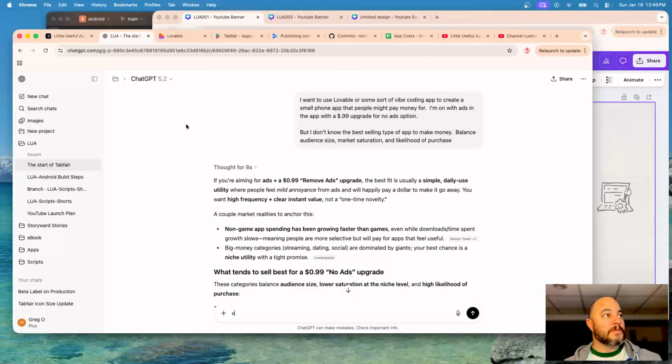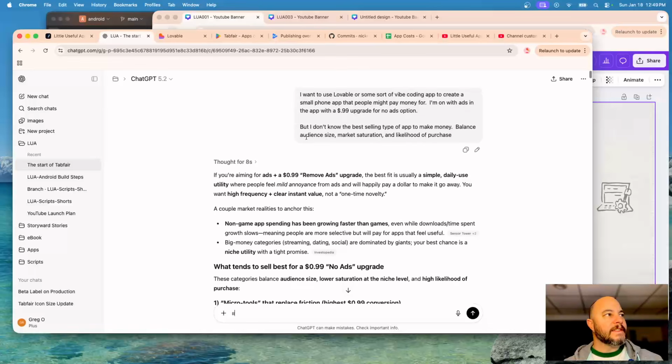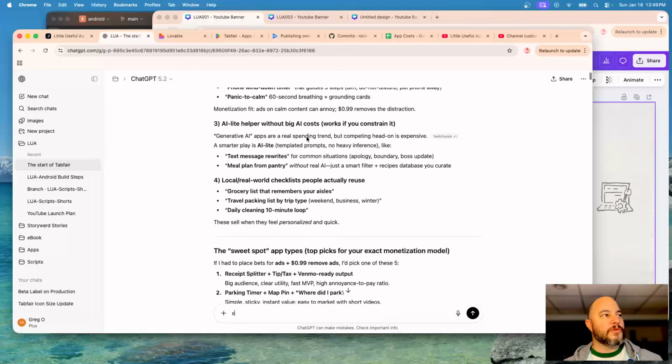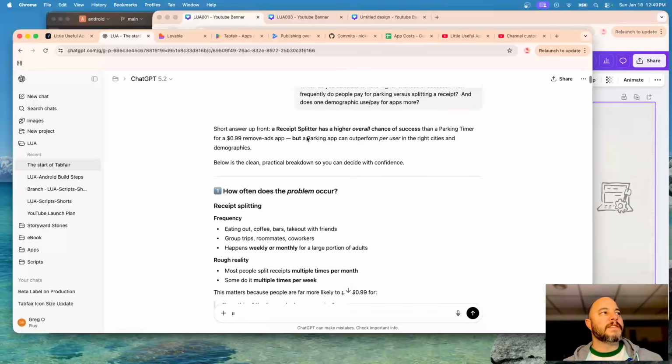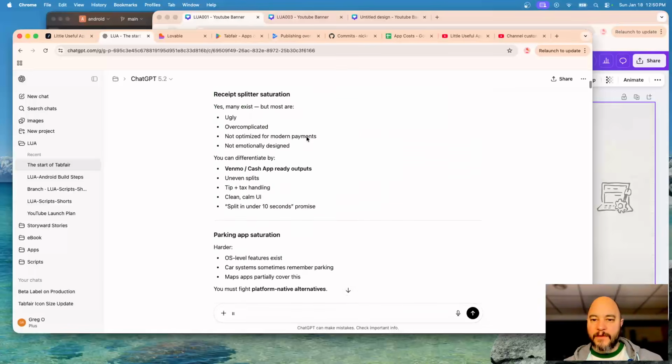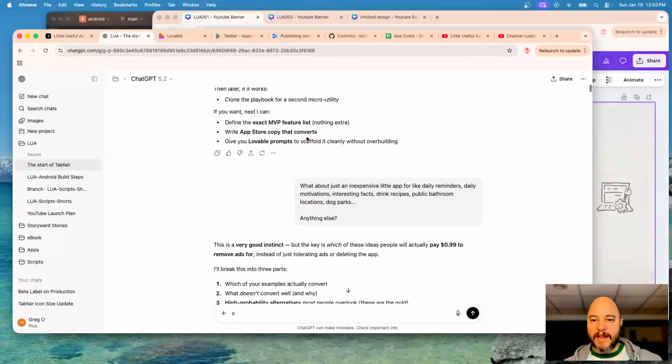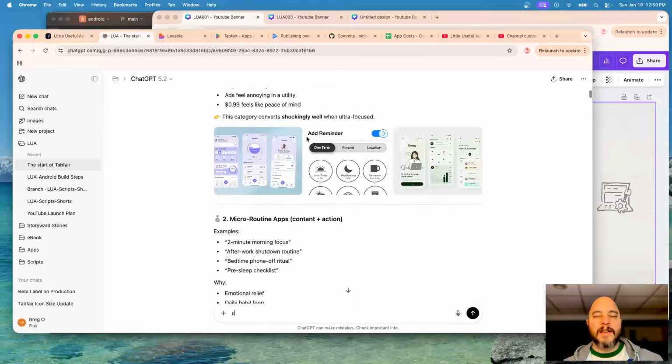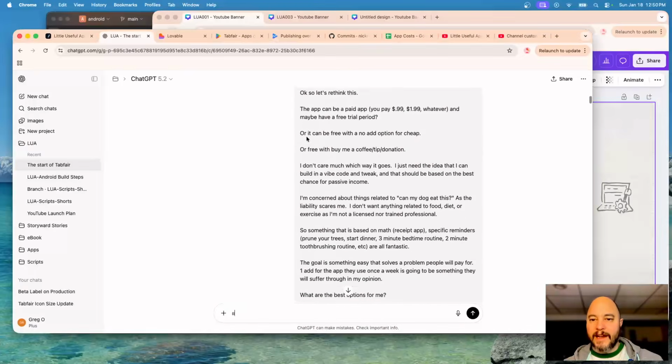And the first start of it was, hey, I want to go to Lovable, and I want to generate a small little phone app. I'm okay with ads. I'm okay with pay 99 cents to get rid of ads. That's where we started. I hadn't even arrived at the idea of Tabfare, which is a bill splitting app. That's what I developed. And if you scroll through, which I will, this is basically me going back and forth with ChatGPT, or my friend Chad, as I like to say, and arriving at what it is that I'm trying to develop.